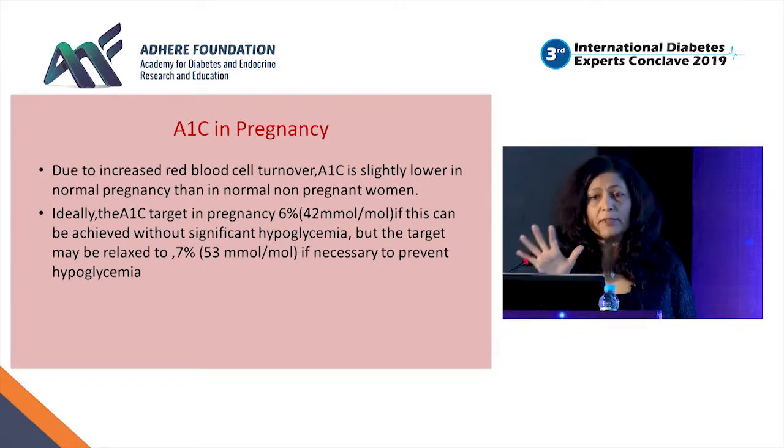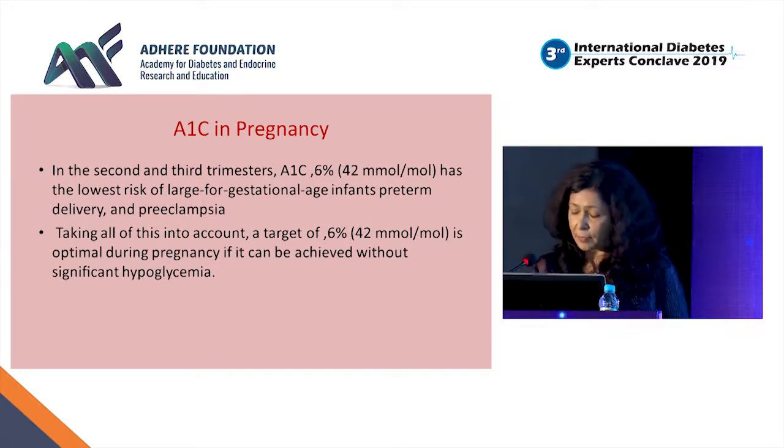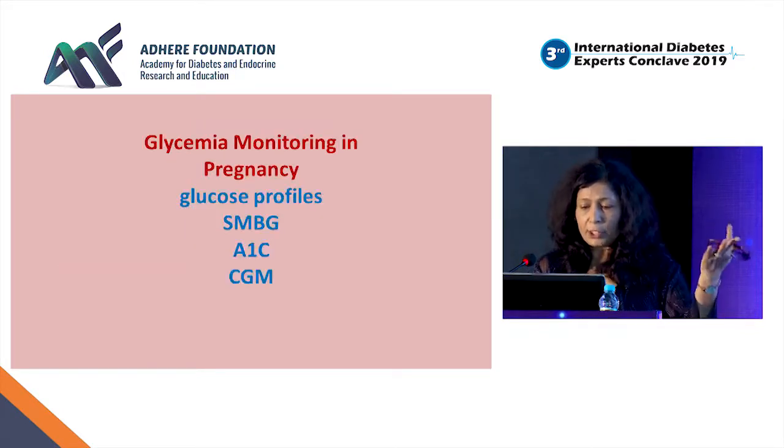At term, if the A1C is around 6 in the third trimester, the outcome of the delivery is much better. So SMBG, A1C, and continuous glucose monitoring.